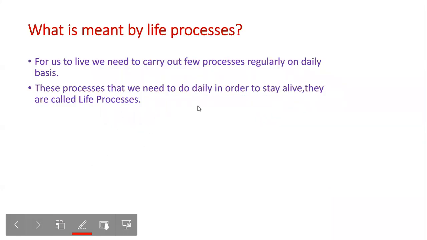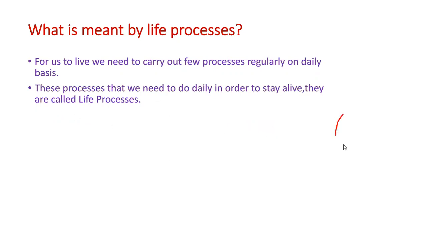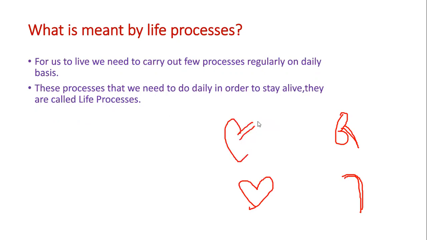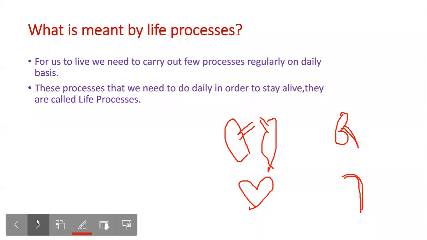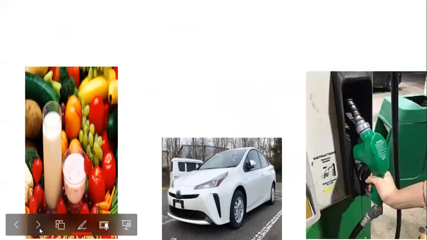So there are processes that we need to do daily in order to stay alive. They are called life processes. There are many systems in our body which coordinate together to carry out these processes. They are the kidneys, digestive system, heart, and respiratory system. So these are different processes that need to take place for us to carry out activities in order to stay alive.